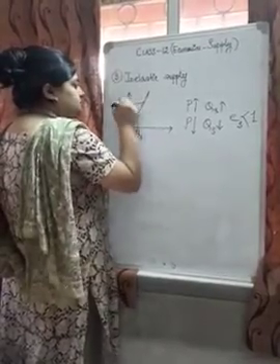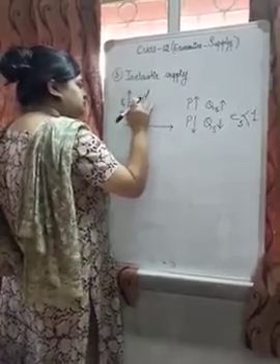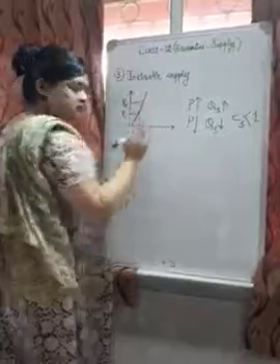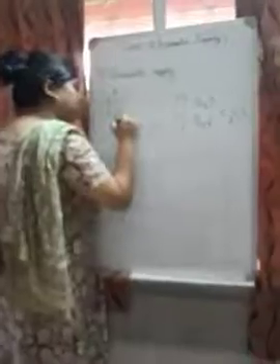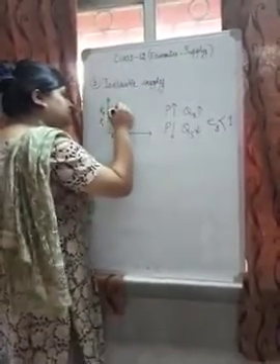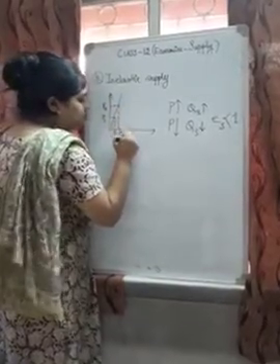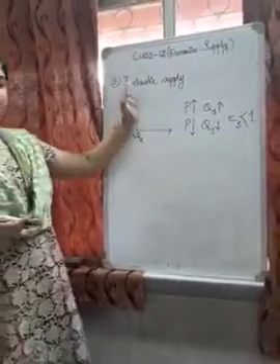When P increases to P2, so what happens here? The curve is steeper.